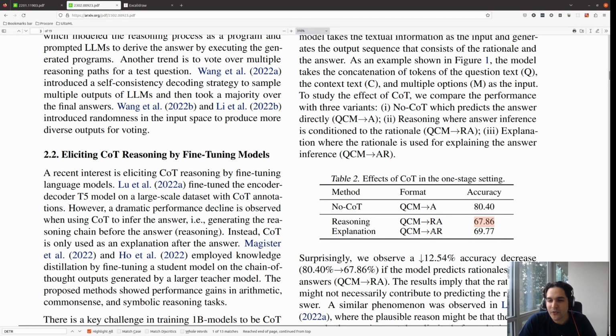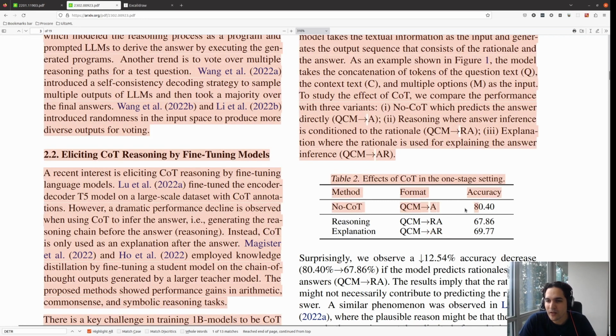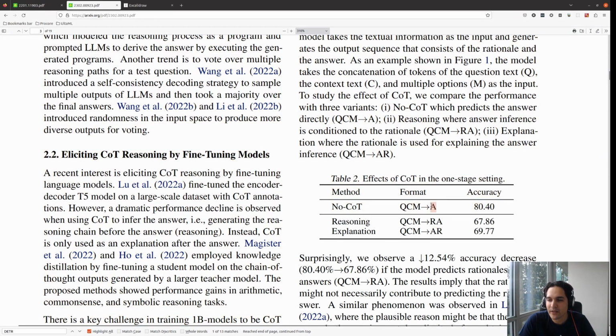The other way, generating the answer and then rationality, is a little better, but still lower than when we just say give us the answer.